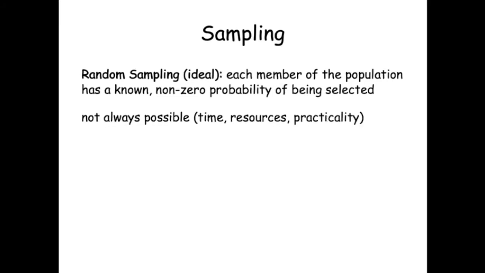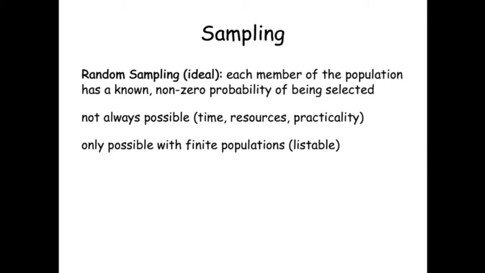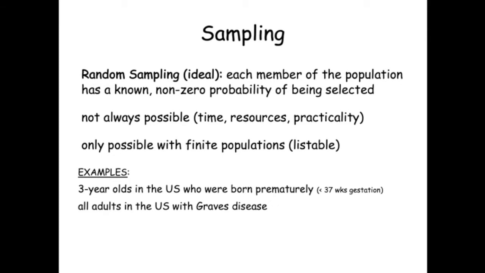Random sampling is not always possible. For everyone to have a chance to be selected, the population must be finite and listable. Let's say our population of interest is all 3-year-olds who were born prematurely, or all adults with Graves' disease. These are very large populations. Where would we find a list of all such individuals? For the 3-year-olds, by the time we assemble such a list, our population would be well over 3 years old. For adults with Graves' disease, we can't locate those who have not yet been diagnosed. They would not be on any list, and therefore, even though they are members of this population, they could not be included in the sample.